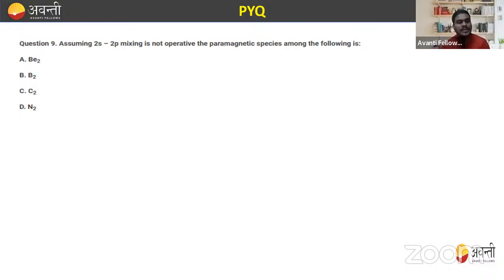Then the molecular orbitals are arranged in this order of energy: sigma 1s, sigma star 1s, sigma 2s, sigma star 2s.